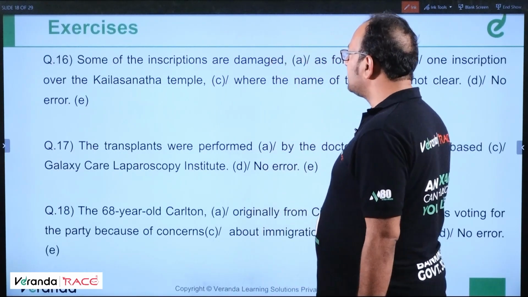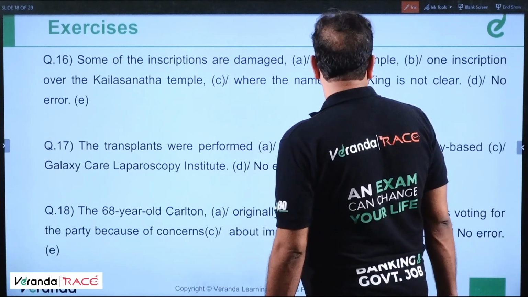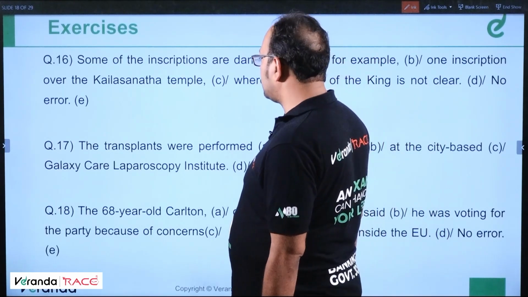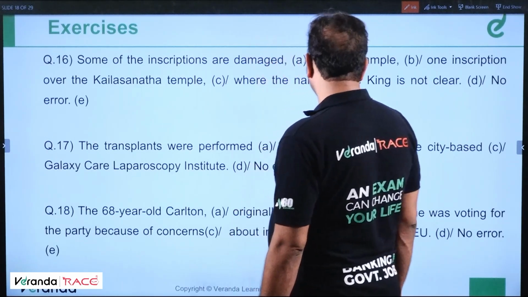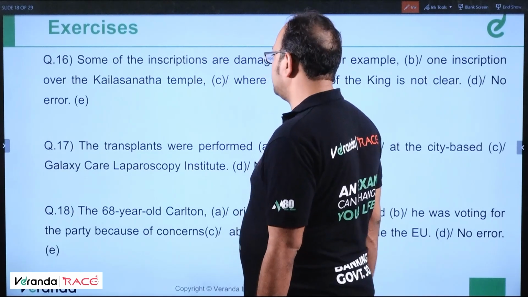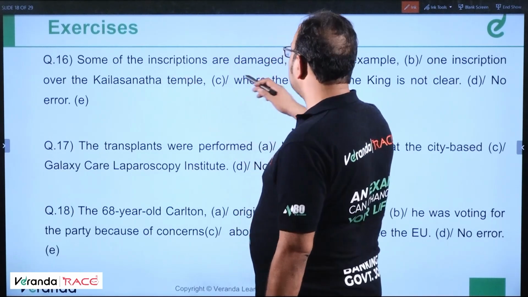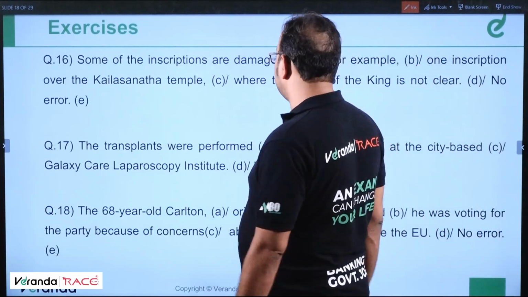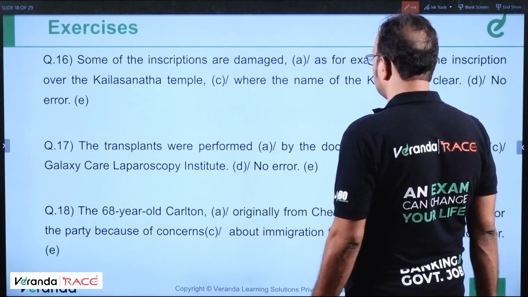Some of the inscriptions are damaged, as for example, one inscription over the Kailasanatha temple where the name of the king is not clear.